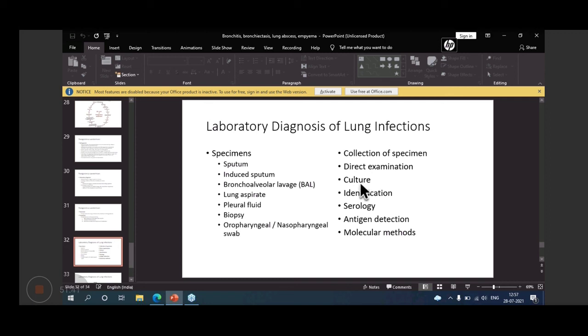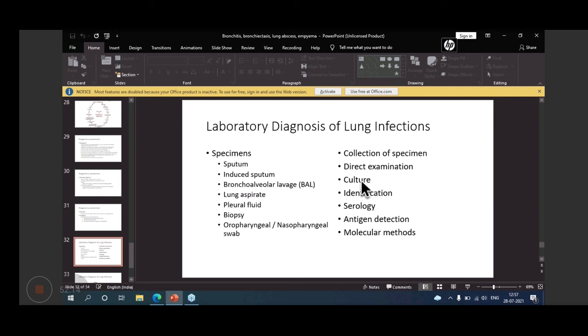Then identification: once you have grown the organism on the culture medium, then you have to identify.